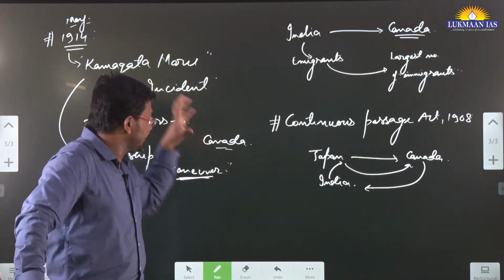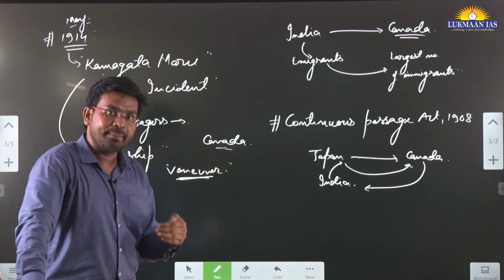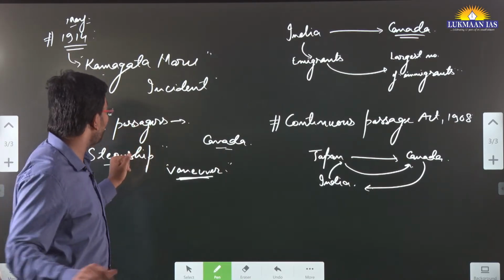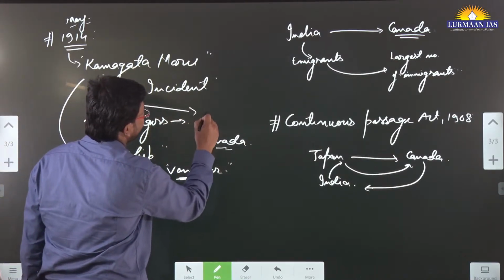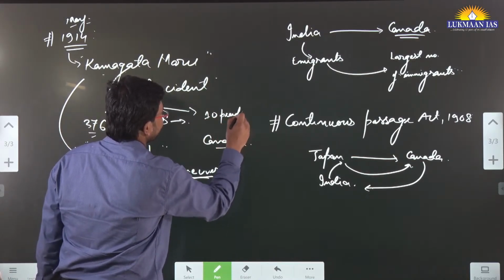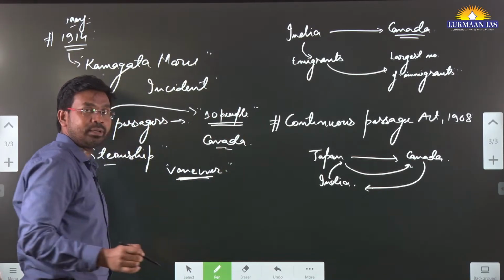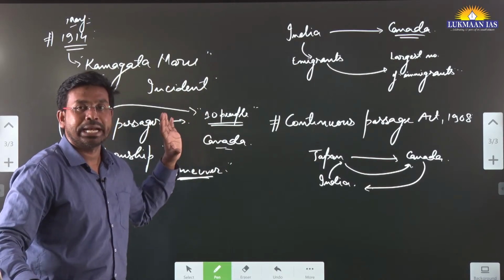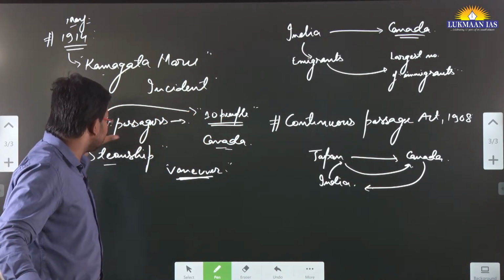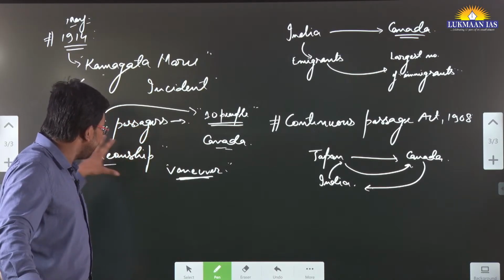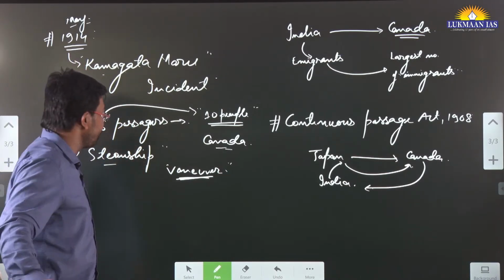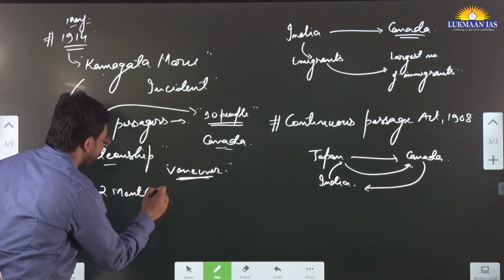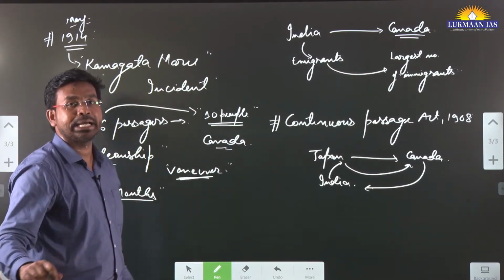denied entry to the people who were aboard the ship. They verified the documents of these people and where the ship came from, and out of 376 people, only about 10 were allowed to enter Canada directly, because these 10 had earlier resided in Canada and had proper documentation. Other people were made to wait in the ship itself. They waited for about 2 months, and during this period they were given very little food supplies, very little support.